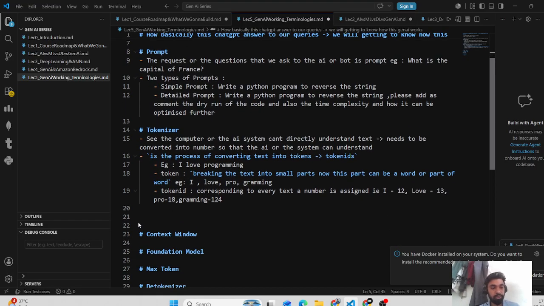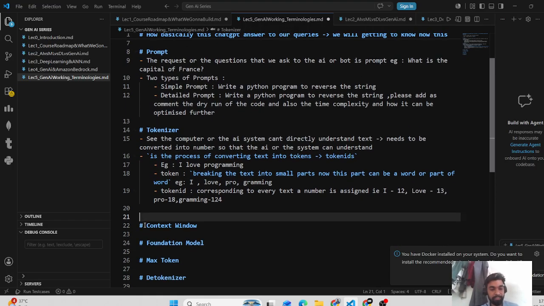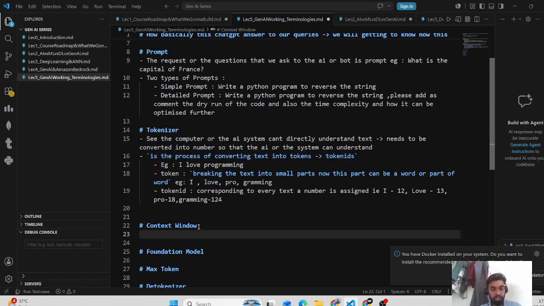Now let's go to the next one, the context window. The context window is the memory, that is, how much information our chatbot can remember in a conversation. Let me tell you with this example.